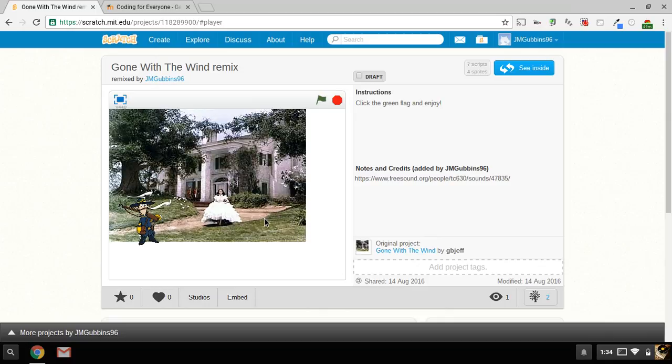I chose to remix Jeffrey Klein's Gone with the Wind project, and in his original video, he had this cartoon soldier facing this direction towards Scarlet here. This is apparently Rhett. And it was a very small soldier with a white background, and it would slowly walk across the screen, play some music, and quote the famous line from Gone with the Wind.